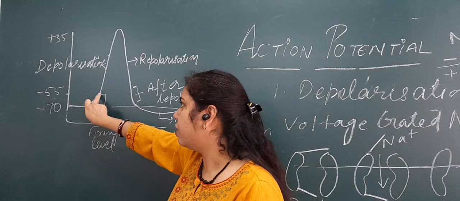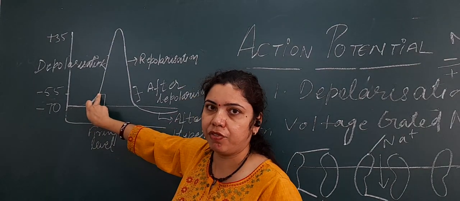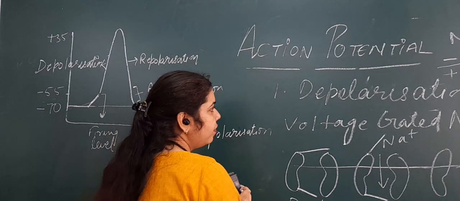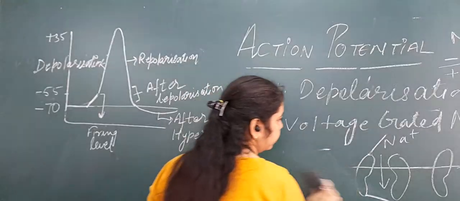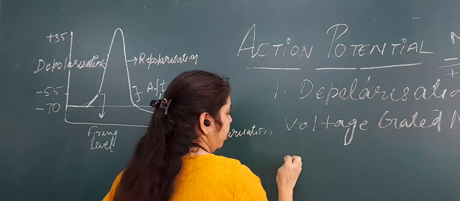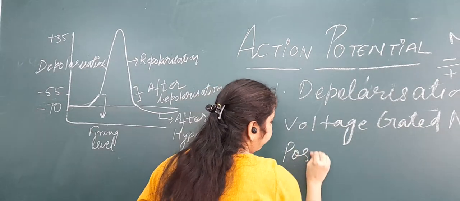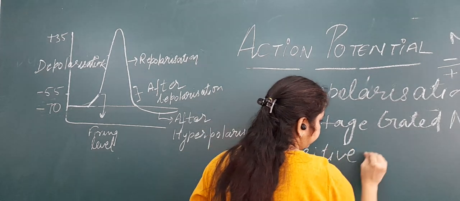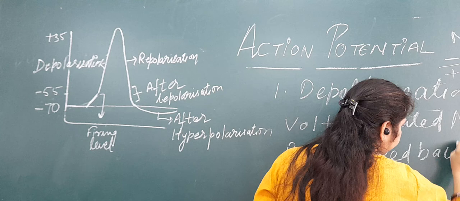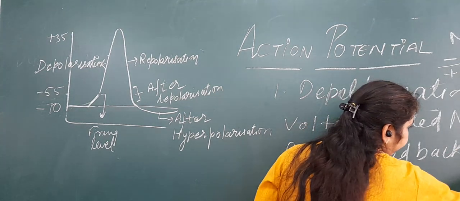But once it achieves a level of minus 55, the opening of voltage gated sodium channels is due to a positive feedback cycle.